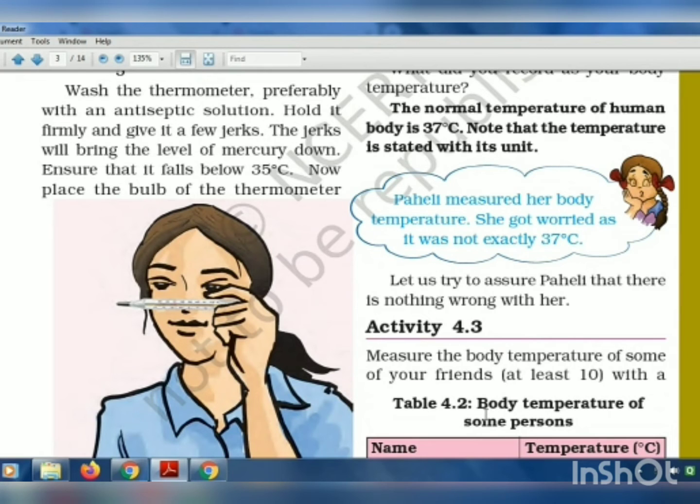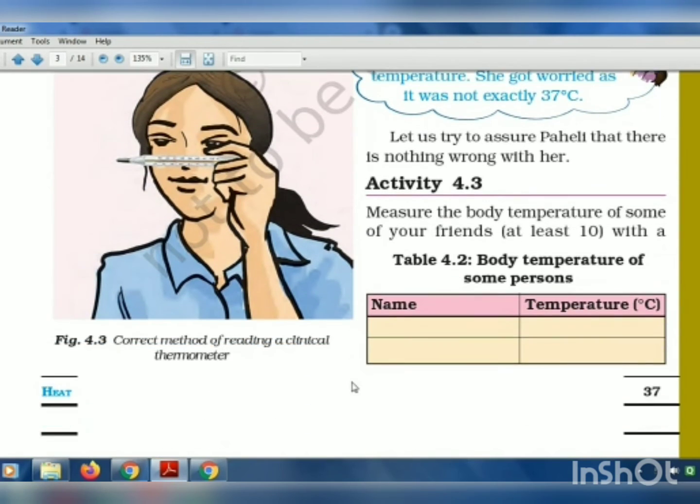As we read here, the normal temperature of the human body is 37 degrees centigrade, but it is not necessary that everybody's body temperature comes at 37 degrees only. It can be above also, it can be a little bit below also. So you don't have to worry if it does not come as 37 degrees centigrade.